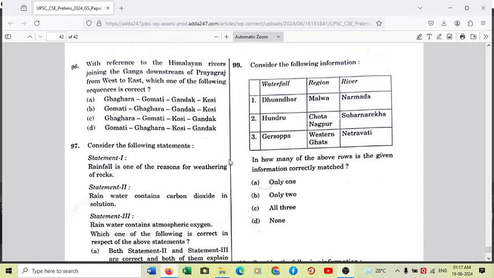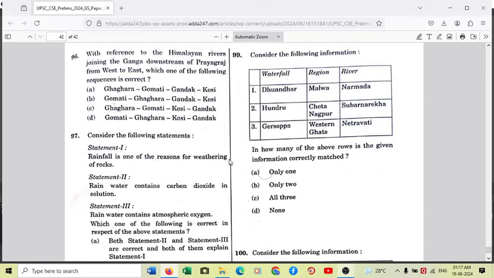Coming to the second last question, 99. Consider the following information: Dhuandhar, Malwa, Narmada. So waterfall, region and river. So Dhuandhar falls are also called cloudy and misty falls. They are located in Jabalpur division of Madhya Pradesh, and they are not located in Malwa region. They are located near about Vindhyas and Satpuras. So definitely river is correct, Narmada, but the region is incorrect.